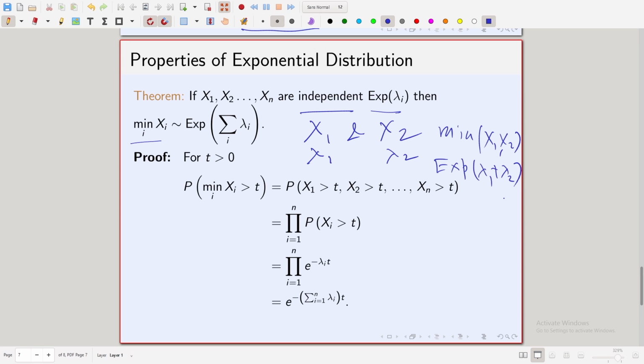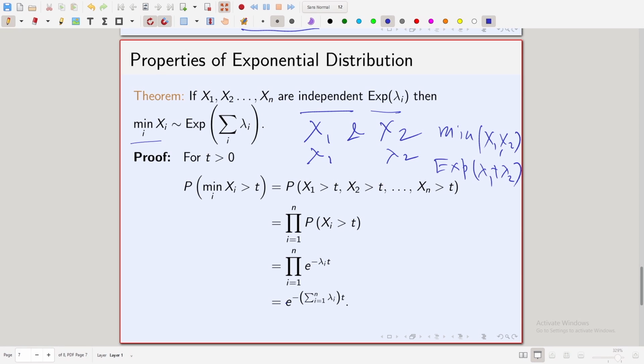Remember, again, independence is crucial. You do not have this if there is some dependence structure. Even if the marginal distributions are exponential, if there is some dependent structure, this is not true. Independence is very, very crucial. Now, the proof is very simple.